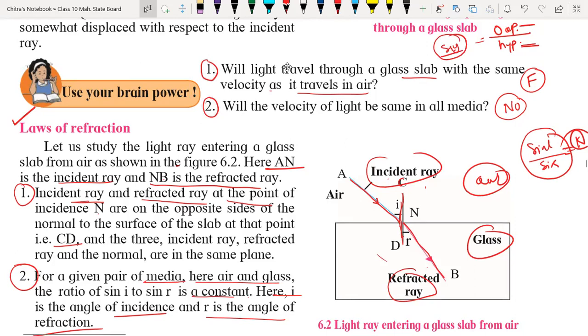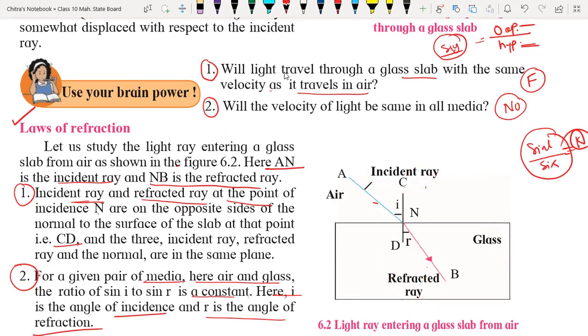Sir, I did not understand this second law. Okay, suppose, wait a little, let me erase that part. Suppose here we have the air, and here we have the glass. So for air and glass, the ratio of the angle of incidence and the angle of refraction will be constant.